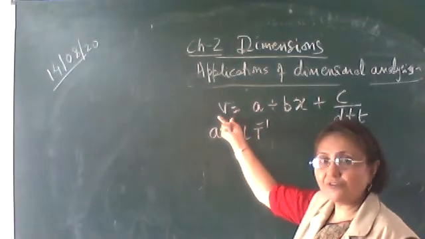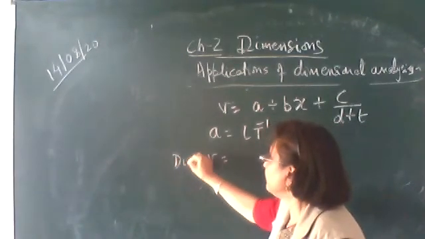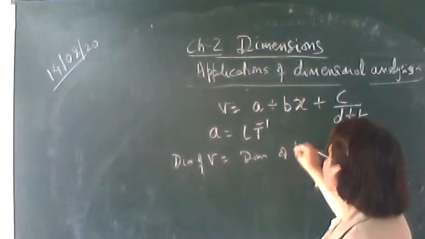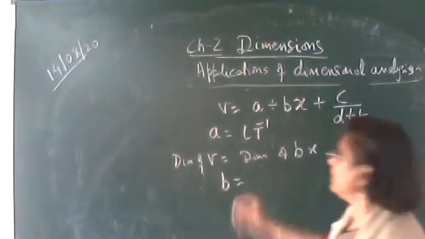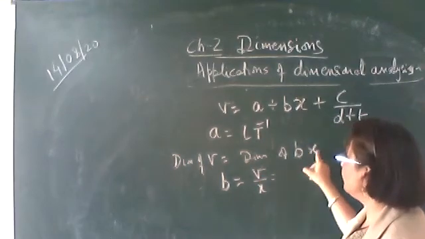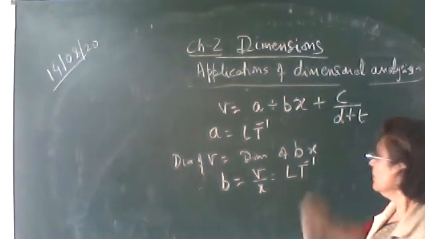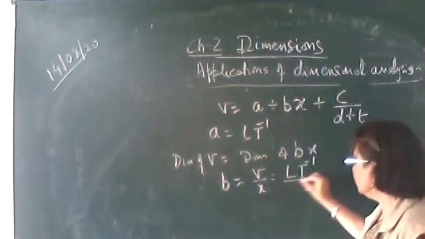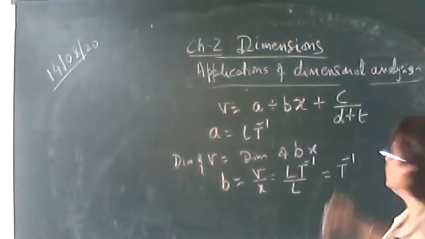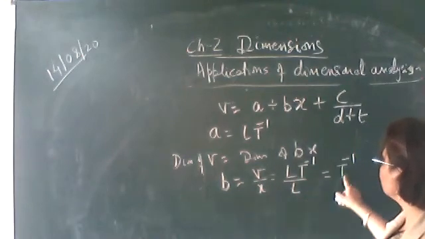The dimension of the left hand side, velocity, should be equal to the dimension of B into X. So B will have a dimension of velocity upon X. Velocity has a dimension LT raised to the power minus 1, X has a dimension L. So its dimension is T raised to the power minus 1. So the dimension of B is T raised to the power minus 1.